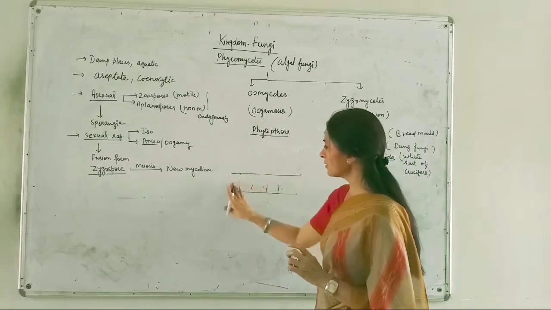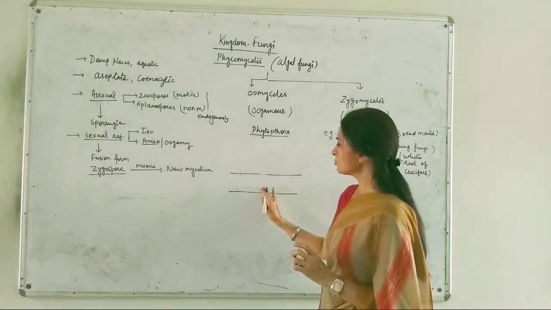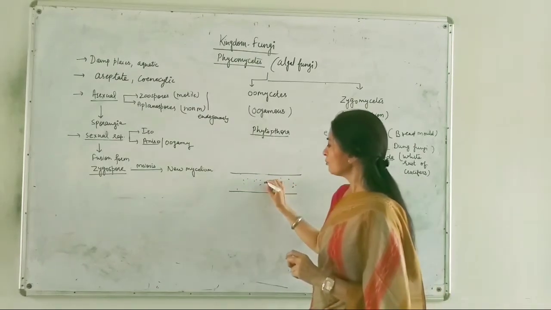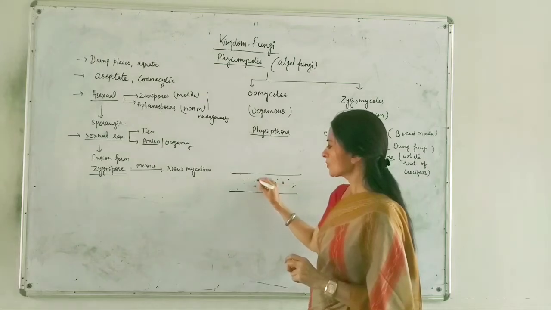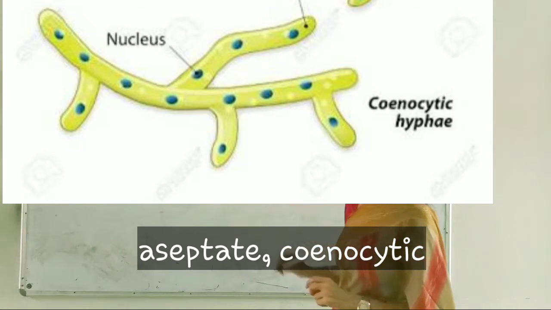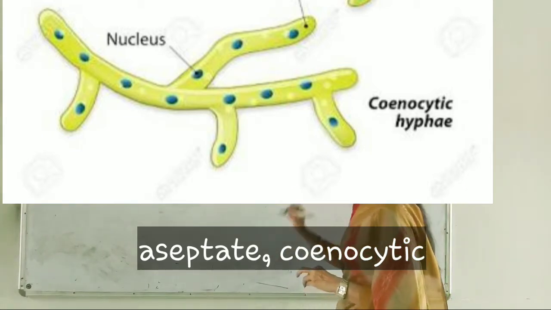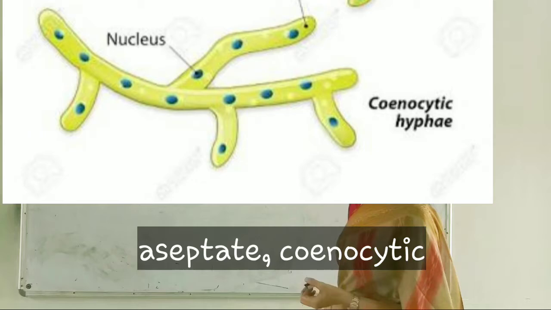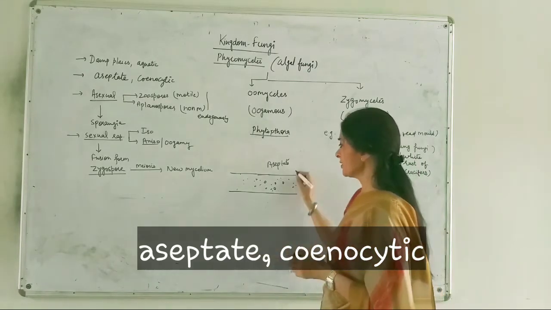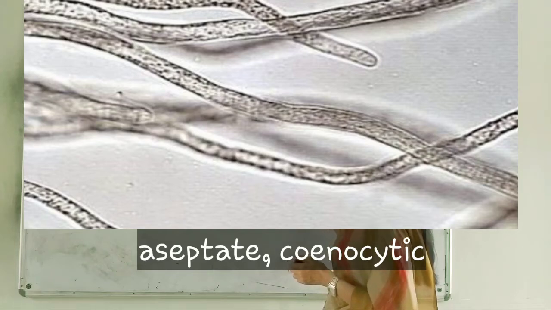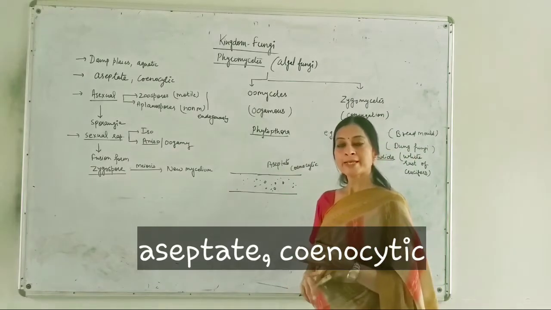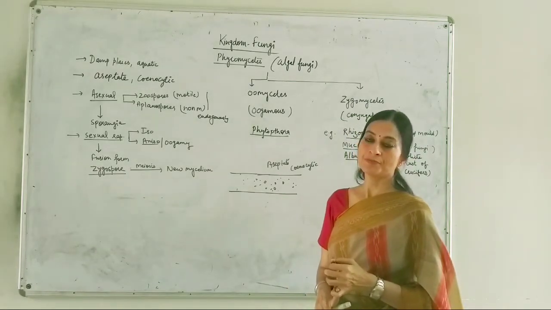That's why this filamentous body is completely filled by a mass of protoplasm and a number of nuclei. So this hyphae is aseptate in nature. And because it appears as a multinucleated structure due to the absence of any cross wall, this hyphae is also known as cenocytic hyphae. So the second characteristic feature is that they possess aseptate and cenocytic hyphae.